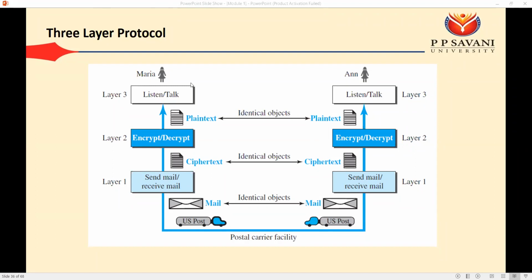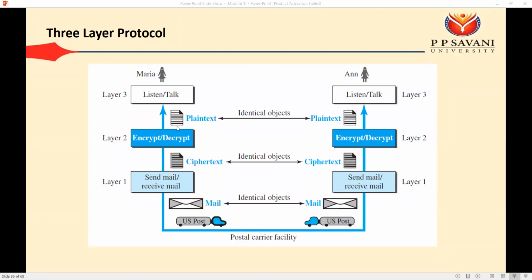But before that, the advantage of layering is that we can divide a complex task into simple layers. The second advantage is that these layers are independent of each other, that is, one layer is not dependent on another layer.